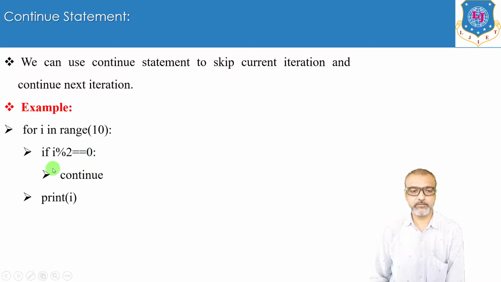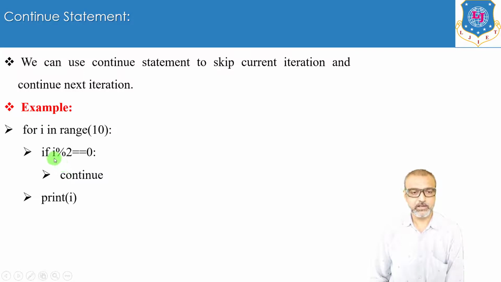what will be the output in this case? The output will be odd numbers. What will this continue statement do? If the condition is satisfied, it will skip the current iteration and then continue with the next iteration.